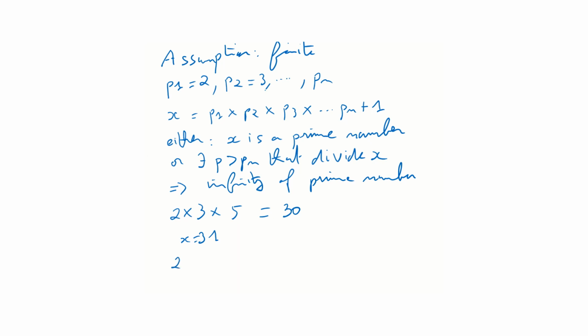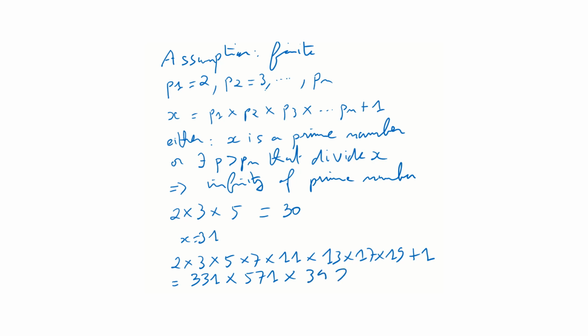For example, if we do 2 times 3 times 5 times 7 times 11 times 13 times 17 times 19, and we add 1, this number is not a prime number, because it can be written as 331 times 571 times 32,231.